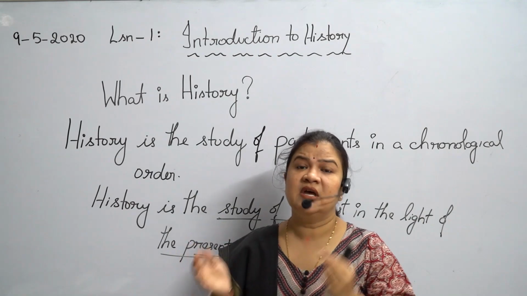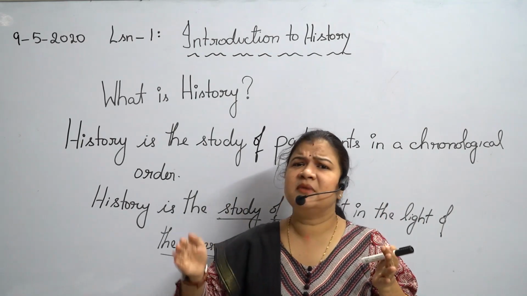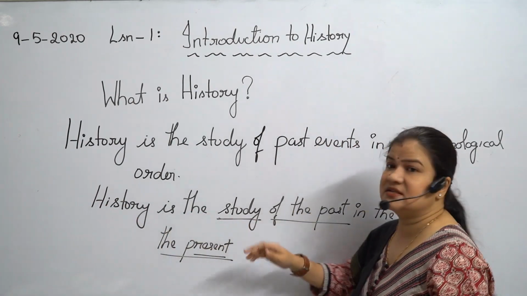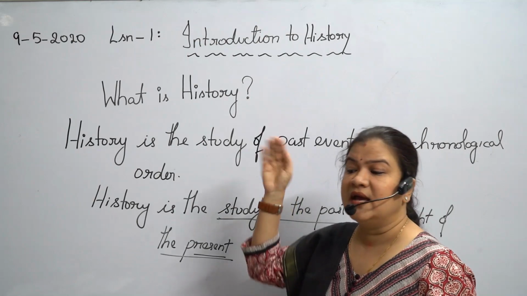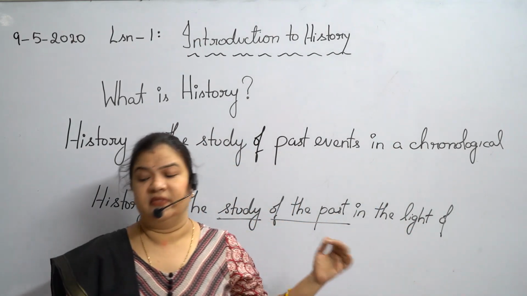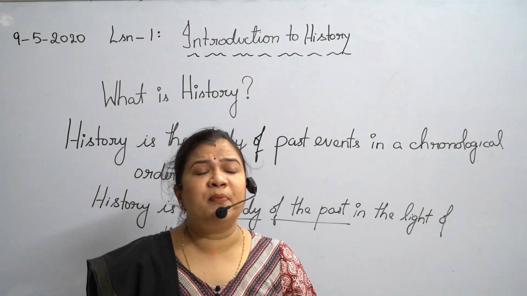Chronological order means maintaining a systematic record according to their occurrences. Or history is the study of the past in the light of the present. Is it clear?